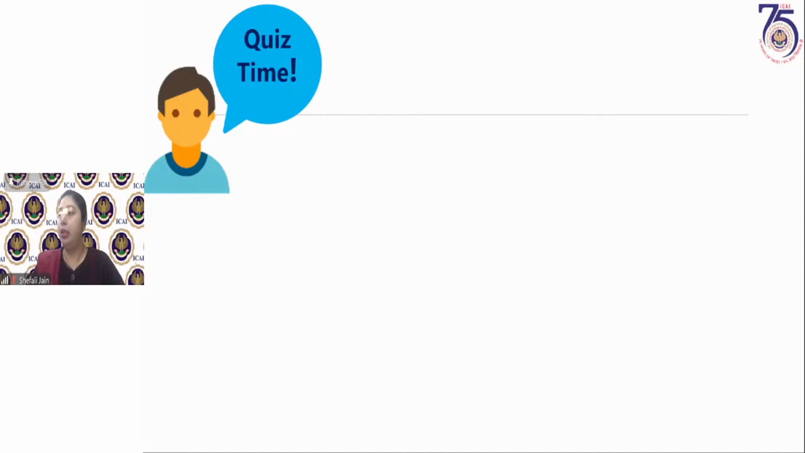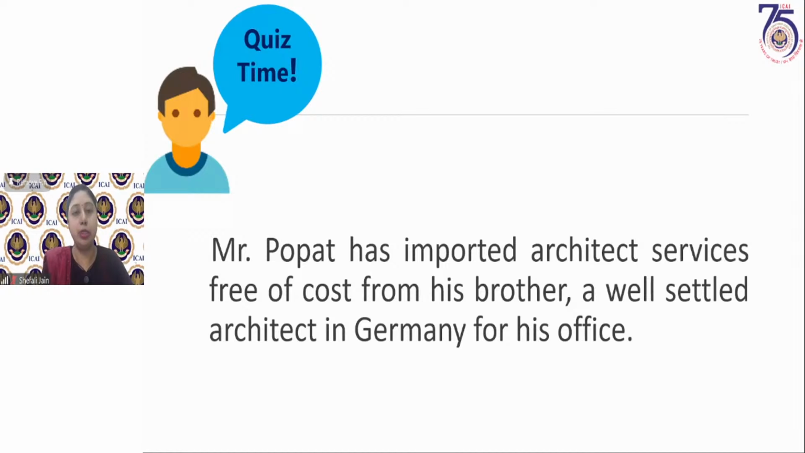Bhavika, Krunal, Rani, Sushil, Pooja, and then Bhavika and Neha. Pooja is saying import of services without consideration from relative is a supply. But Pooja, import of services without consideration from a related person is a supply, and since he is not a related person, this will not be considered as supply. And plus, this business test also has to be there, that it should be in course or furtherance of business. Mr. Popat has imported architect services free of cost from his brother, a well-settled architect in Germany, for his office.